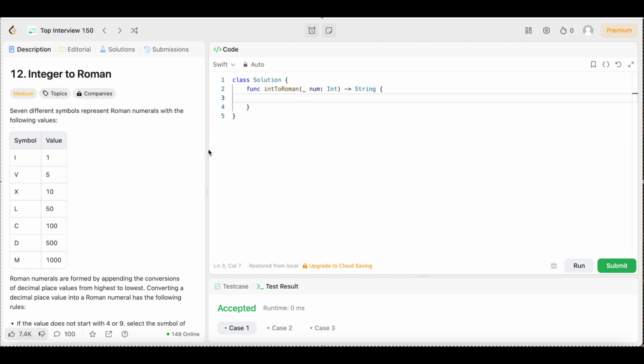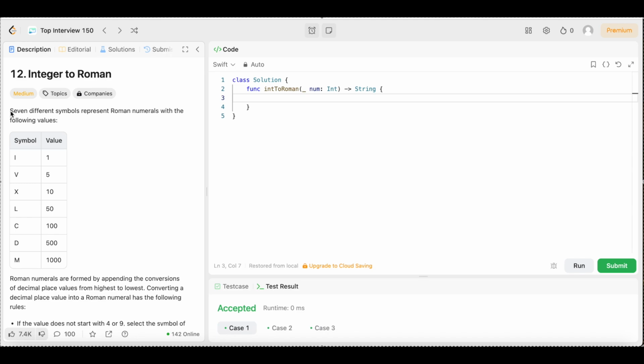Now, with all of that being said, let's get into the question. Today we have question number 12, Integer to Roman. The difficulty level is medium, but don't worry, we're going to keep the solution as simple and easy to understand as possible, because we're all here to learn something. No matter where you are on your programming journey, the solution will be understandable. Now, let's see what the question says.